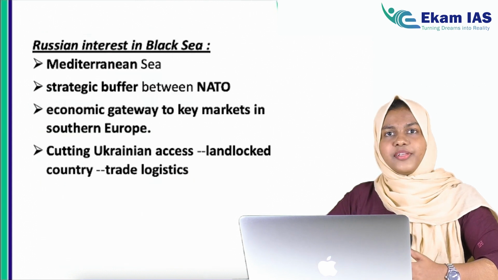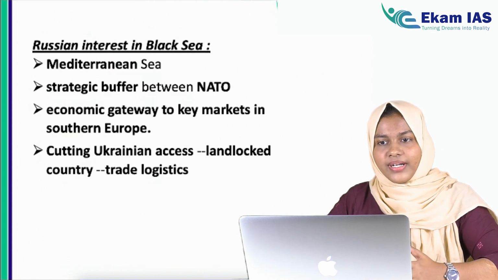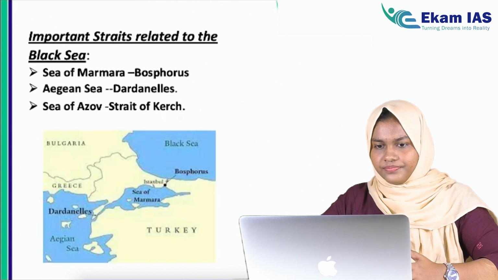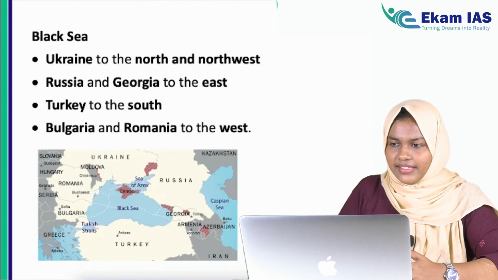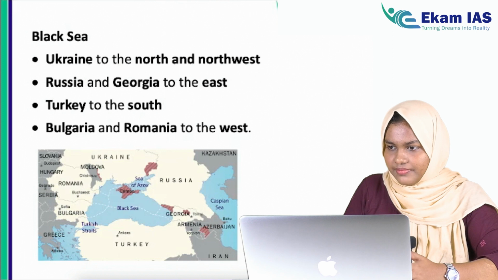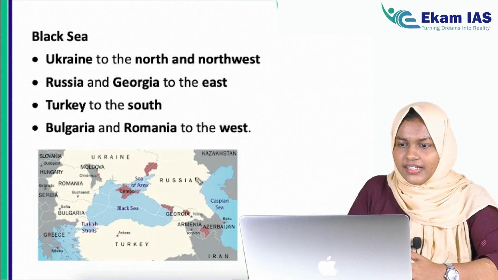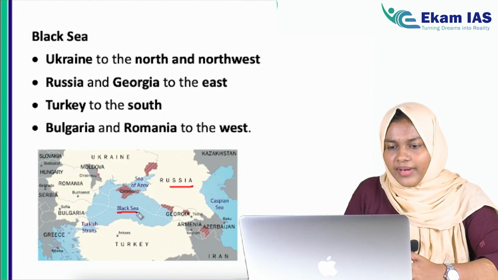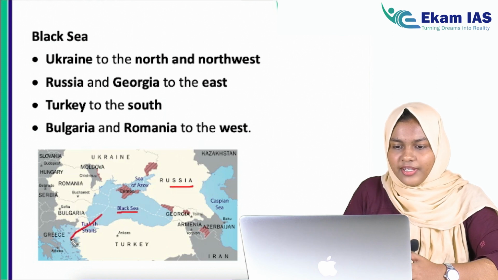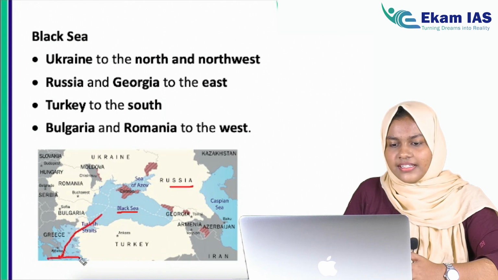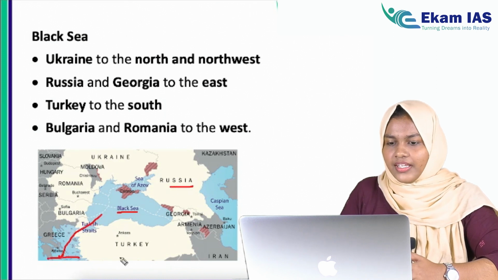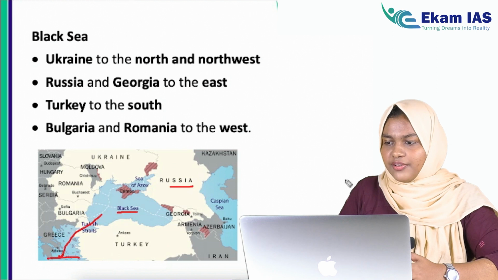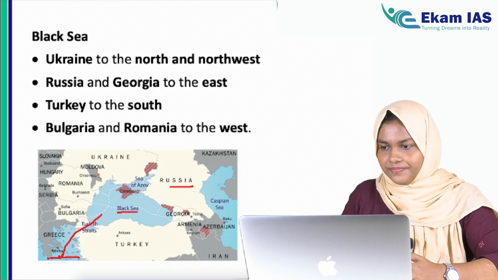One of the primary reasons is access to Mediterranean Sea. I'll show you. See, this is the Black Sea. This is Russia. If they have control over Black Sea, then it is easy for them to have access to the Mediterranean Sea, which is below here. So that is one of the reasons of the Russian interest in Black Sea.